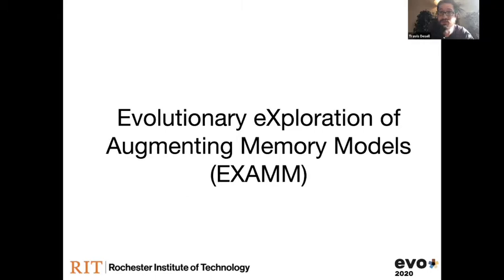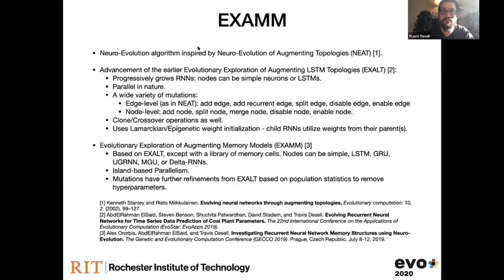So I'll talk a little bit about the neuroevolution algorithm we use for this work. You could have done it with something else, and if somebody wants to recreate it and get similar results, that would be very cool. But the algorithm we used is EXAMM. It's based on NEAT, the NeuroEvolution of Augmenting Topologies, which is very popular. It works fairly similarly: it progressively grows larger and larger recurrent neural networks. We had some previous work at last year's EvoStar on EXALT, which was the former version of this. In EXALT, we could only have simple neurons or LSTMs. In EXAMM, we can have any of the six most common recurrent neural network memory cells.